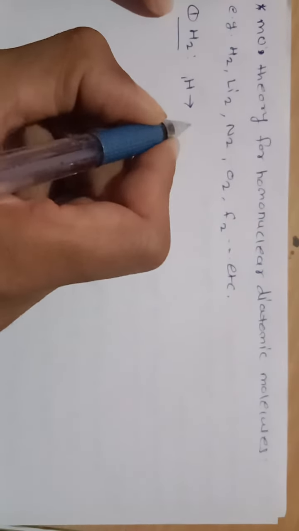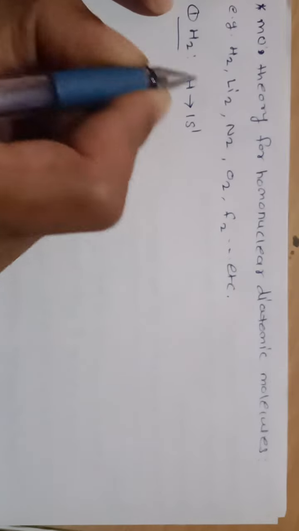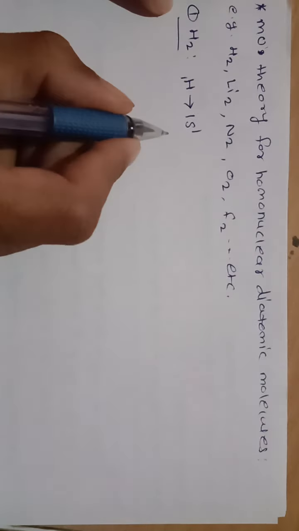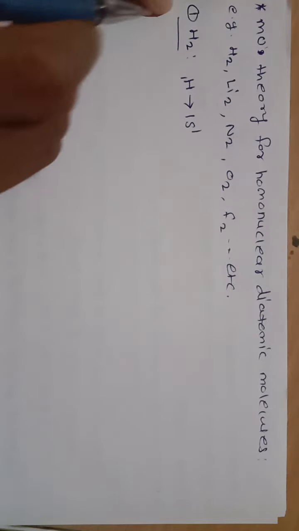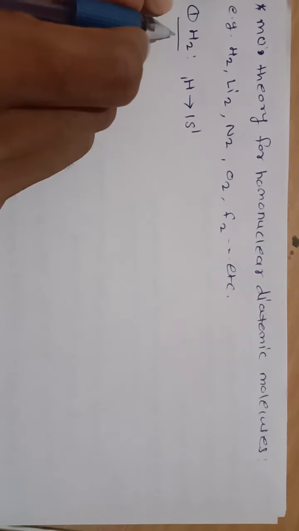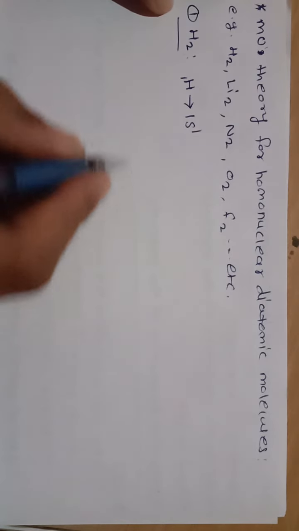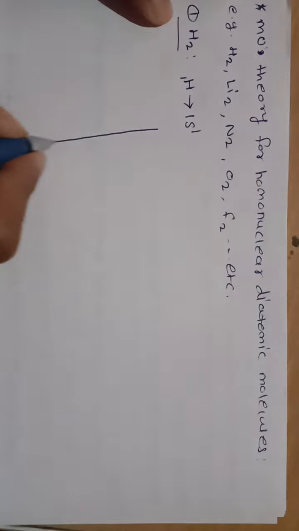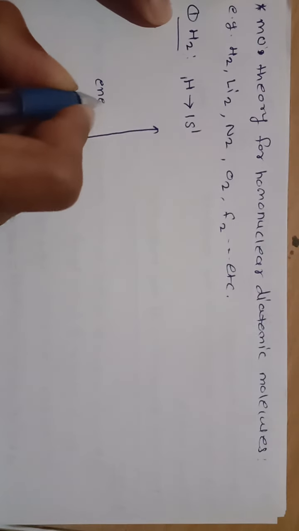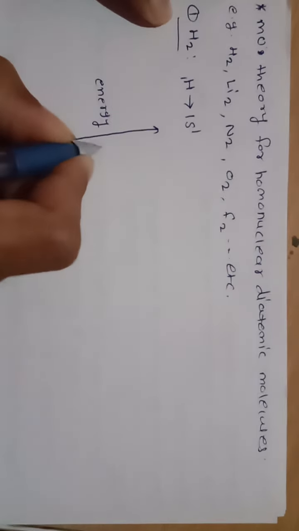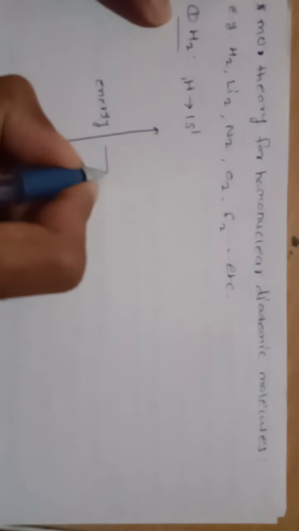First, draw the electronic configuration. Hydrogen has atomic number 1, and its electronic configuration is 1s1. Only one electron is present in the s orbital of hydrogen. H2 molecule means two hydrogen atoms overlap with each other and form the bond. Then see the diagram. Here, on the energy axis, consider the 1s orbital.